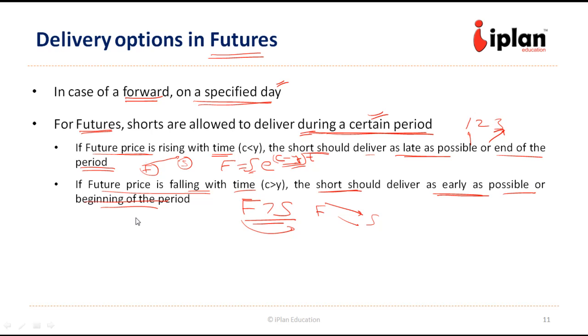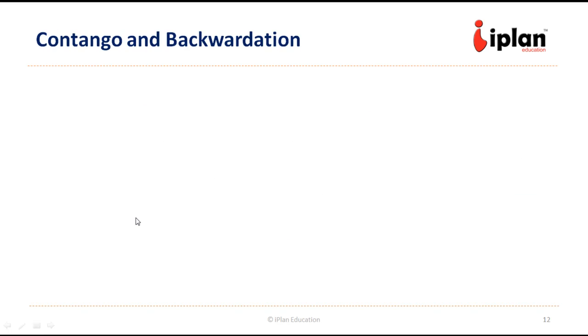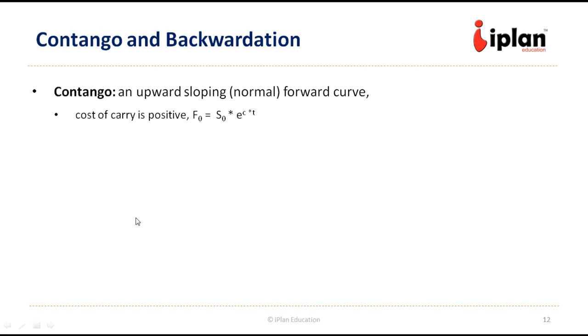Now let us move to the next concept, the concepts of contango and backwardation. The case of contango is the one where we have an upward sloping forward curve. So this is the normal forward curve. Suppose this is the spot price, and then we have the forward contract of next month. Suppose the current month is June, the next month is July, so forward contract of July.